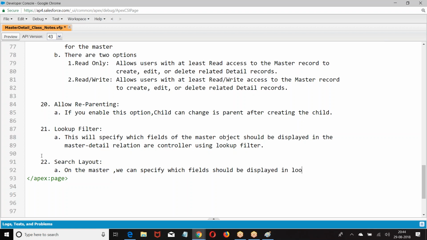The lookup pop-up window, when user clicks on the pop-up window.